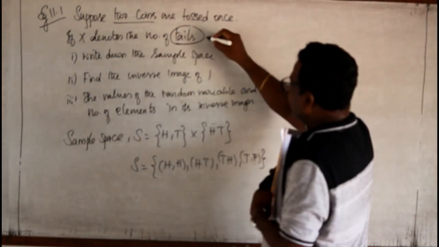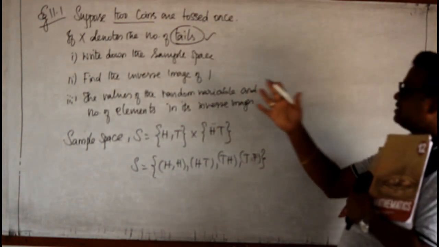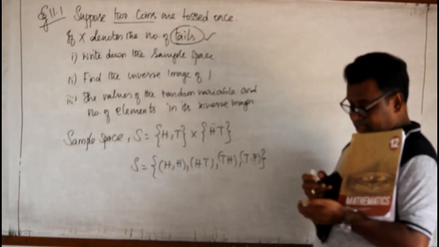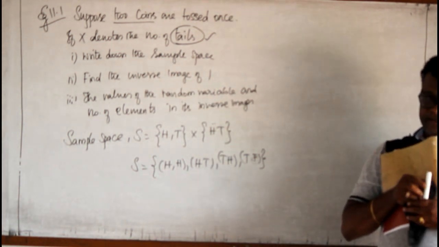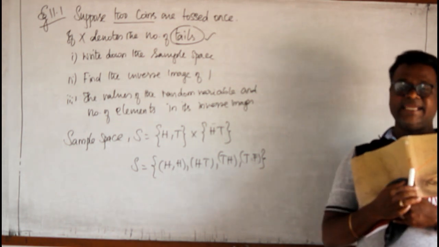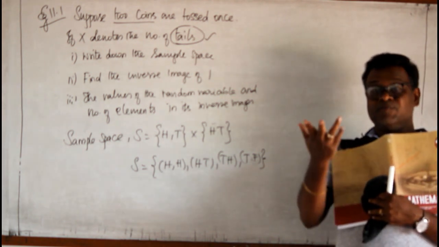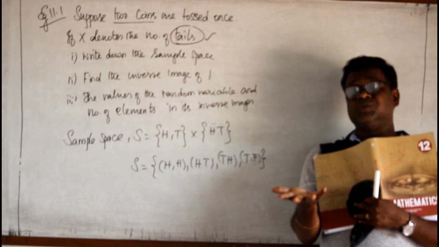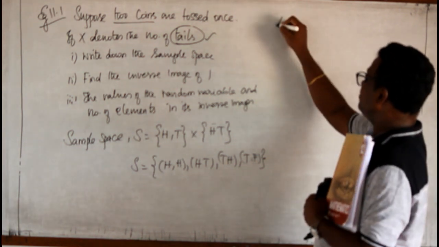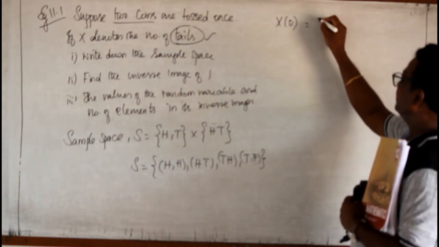Now, if I get a tail, then it is considered to be a success. Therefore, let me go only for the occurrence of tails. So, listen carefully. They are tossing two coins. If I am not getting a tail, then it is a failure, isn't it? So, if both the coins are showing head, then it is considered to be zero success. That means both are head.